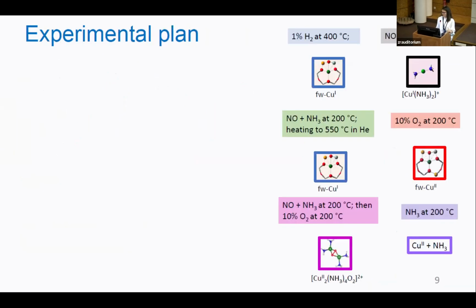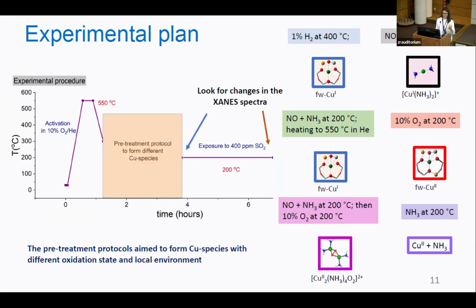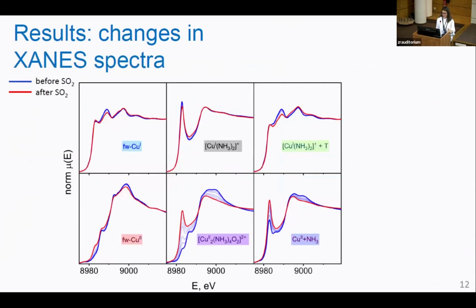To do that, we used 6 different pretreatment protocols to prepare different copper species and expose them to SO2 and look for changes in the XANES spectra after exposure. And here are the results.